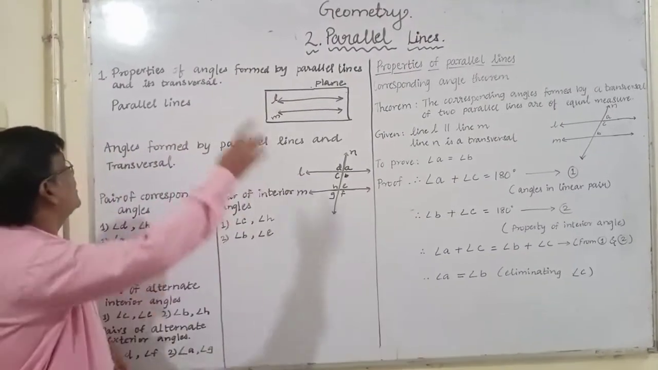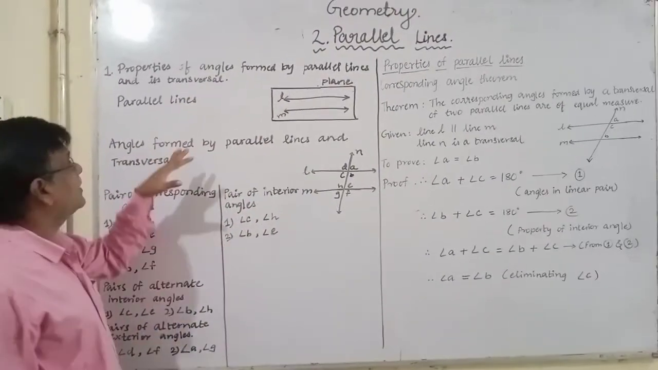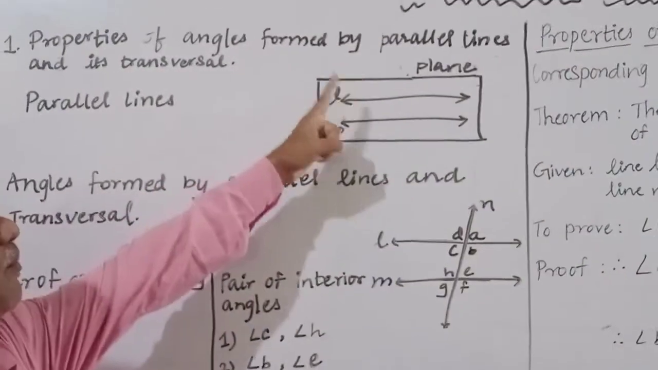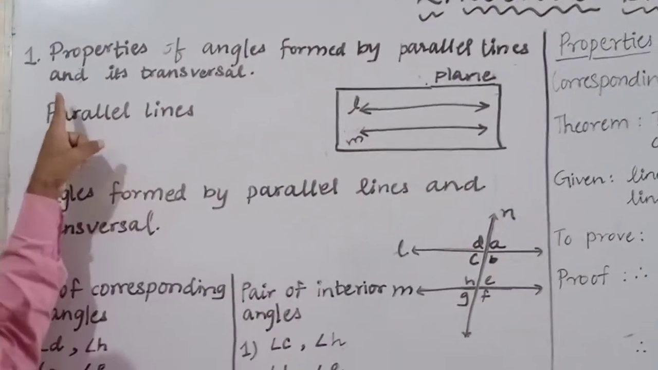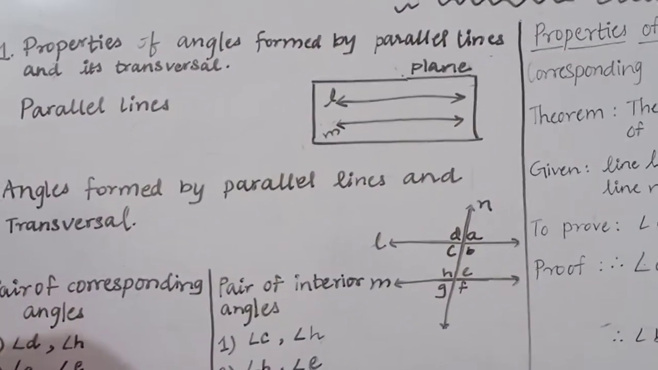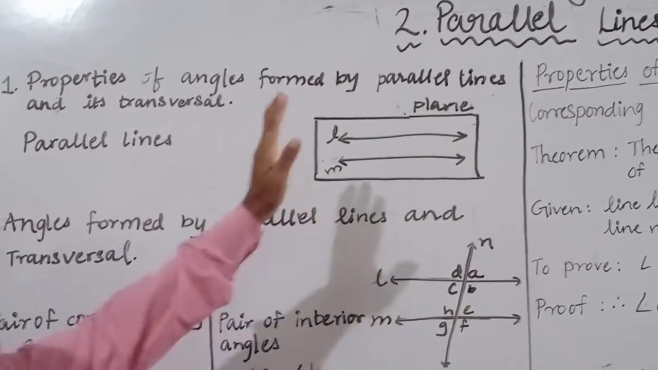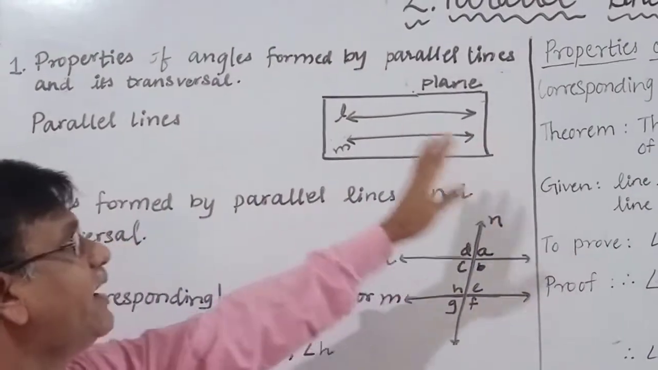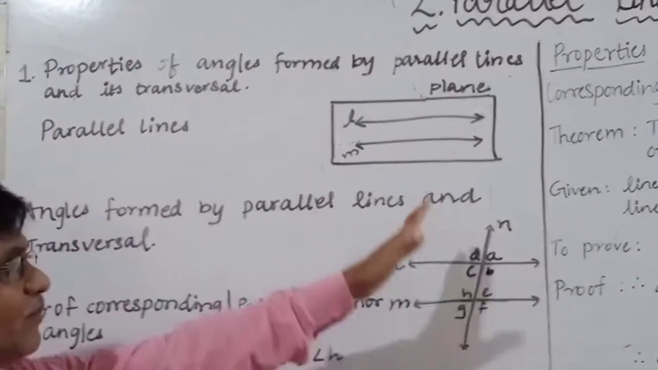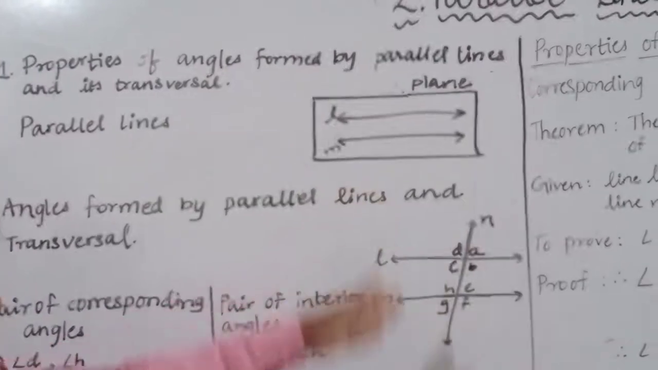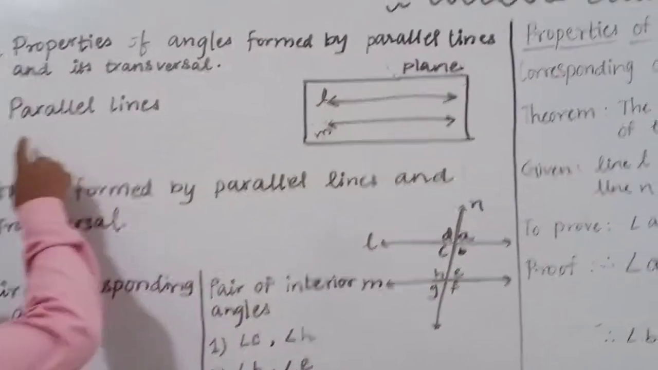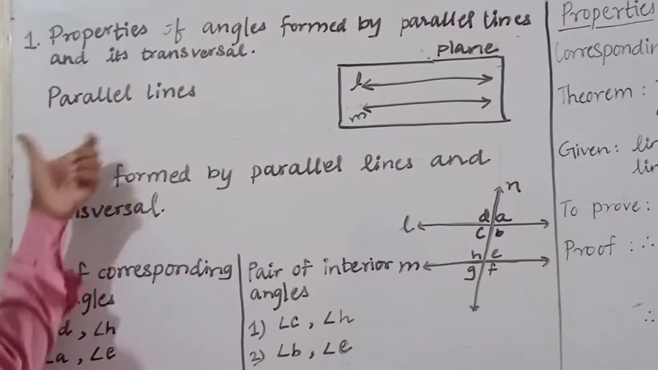See here, in this chapter, first you have to learn the properties of angles formed by parallel lines and their transversals. In 8th standard, we already learned what parallel lines are and what the angles formed by two parallel lines and a corresponding transversal are. Okay, a single transversal.